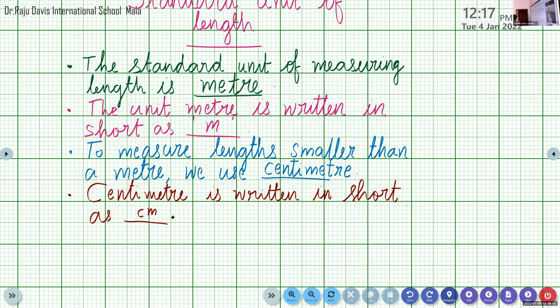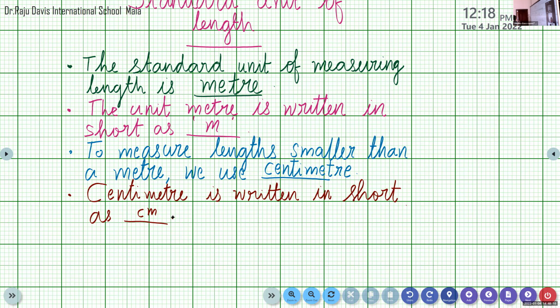Centimeter is written in short as cm, small letter cm. So we will write that 100 centimeter is equal to 1 meter. Only that much. That is the last one.